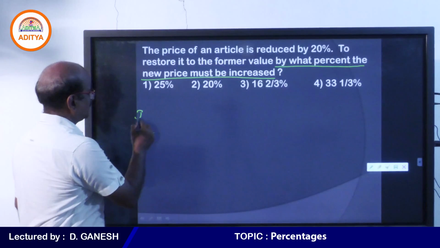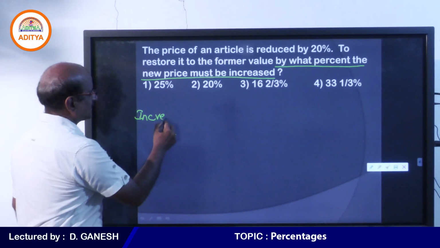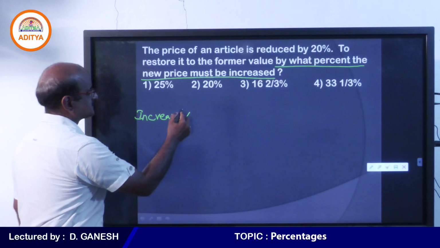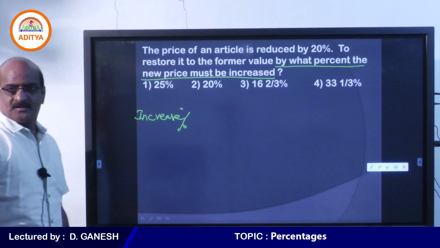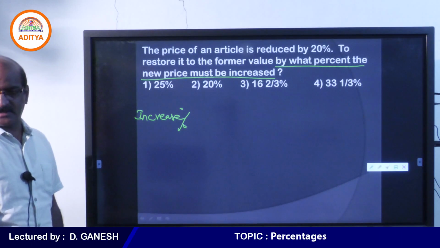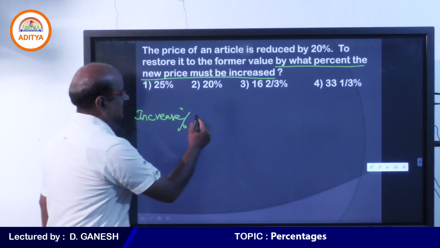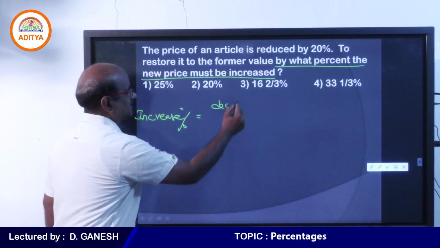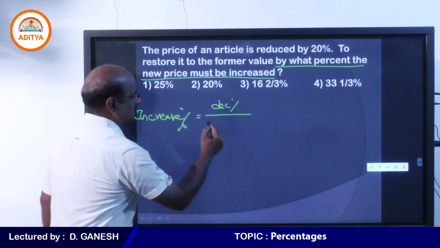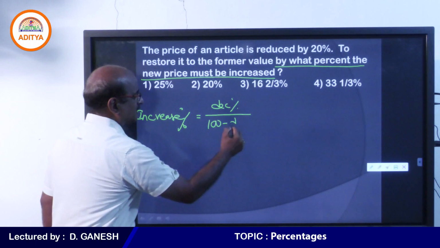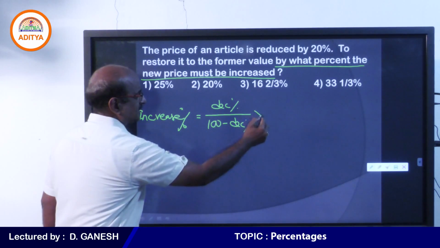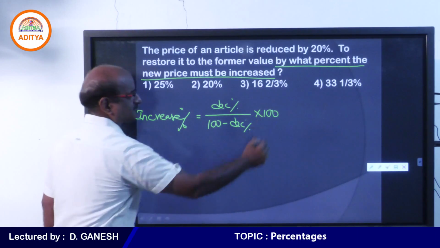Therefore, we are going to calculate percentage increase. What is the formula for percentage increase?